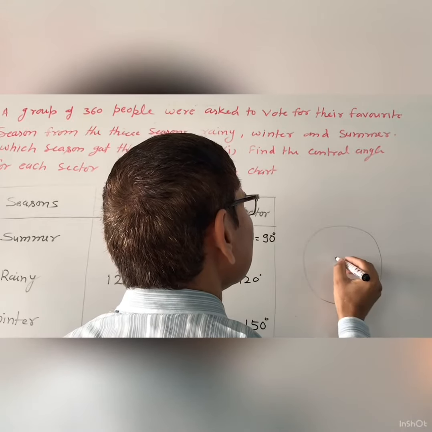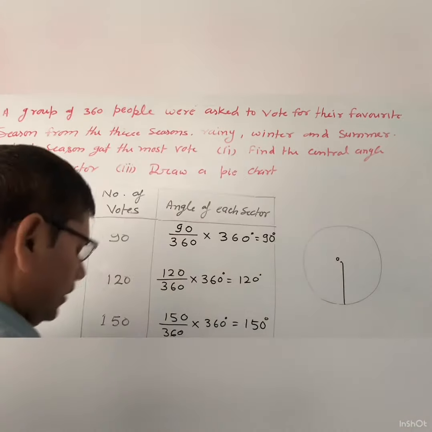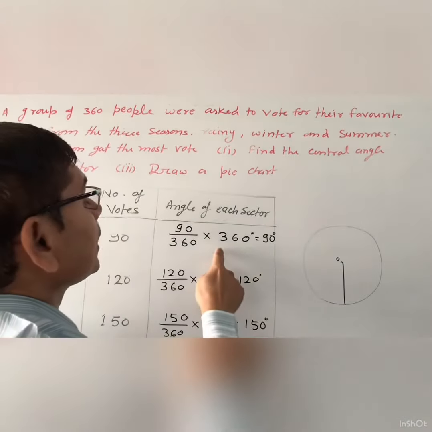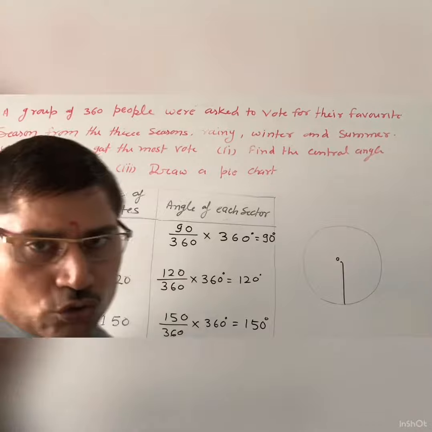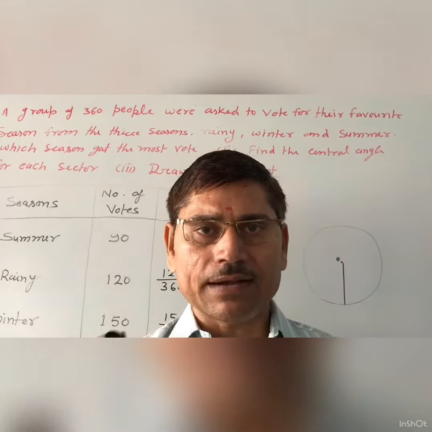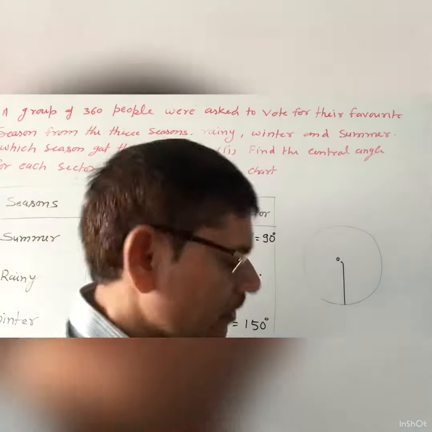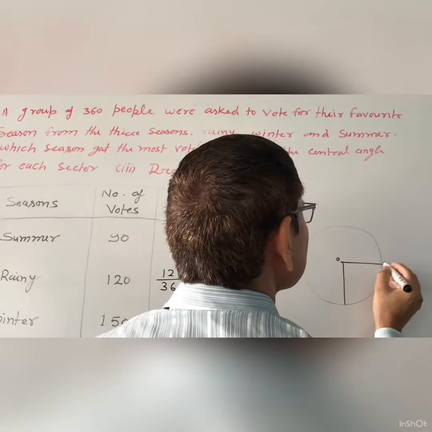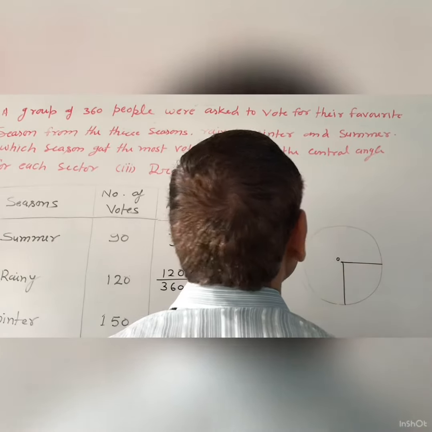This is the center of the circle. Now the first angle is 90 degree. So you will take the protractor and using the protractor measure the angle 90 degree. When you measure angle 90 degree, then you will get a straight line. So this is the first angle 90 degree.